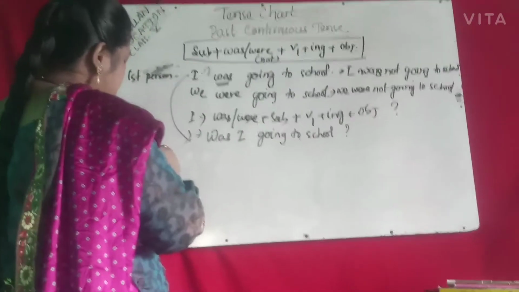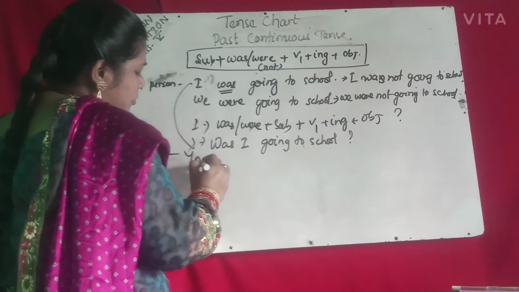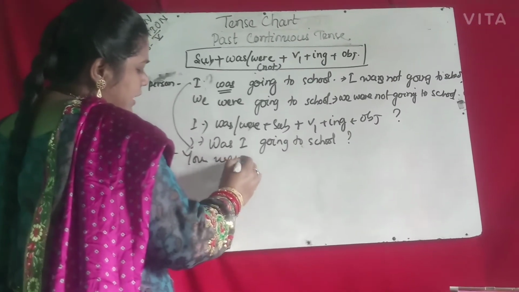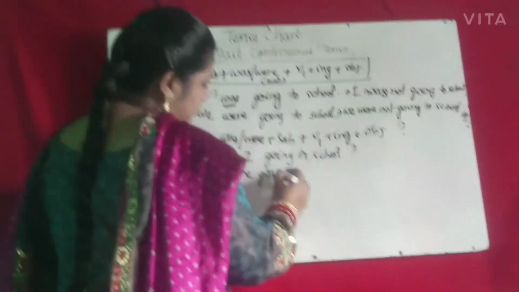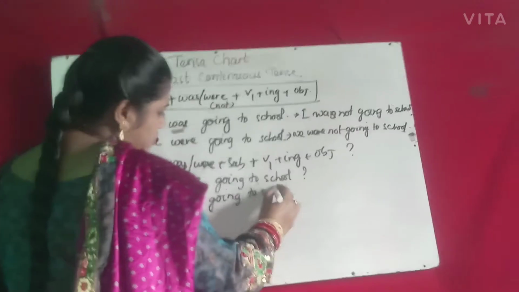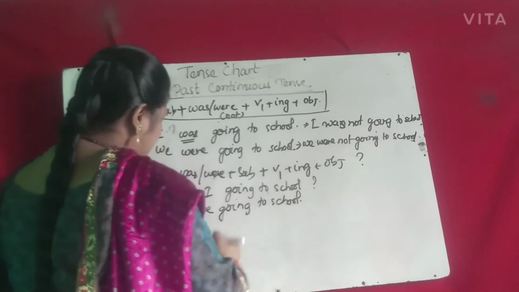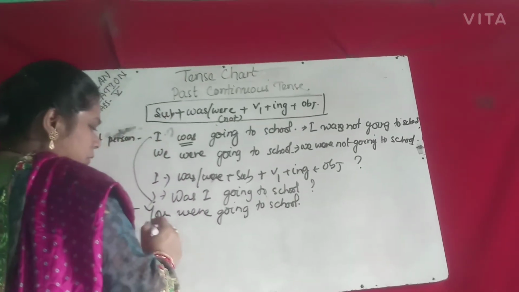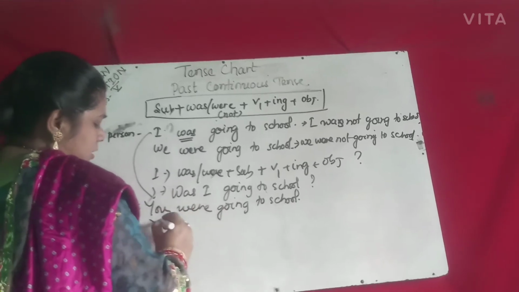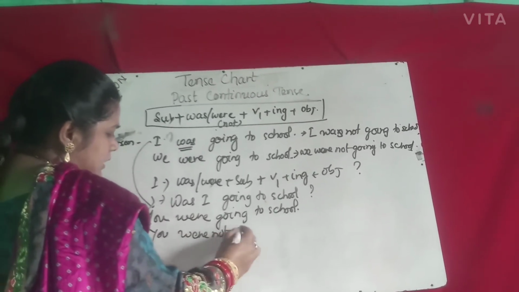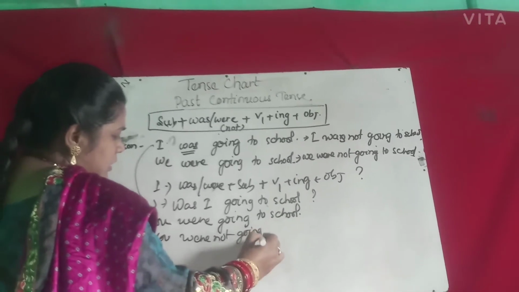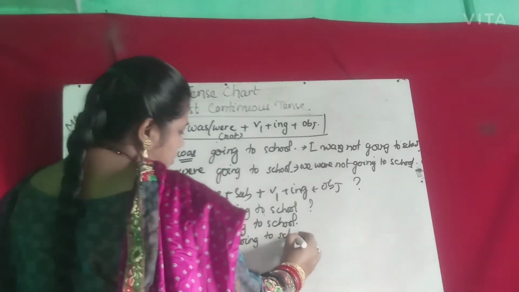For the second person, you: you were, not you was. You were going to school. When you change it into negative, you were not going to school.